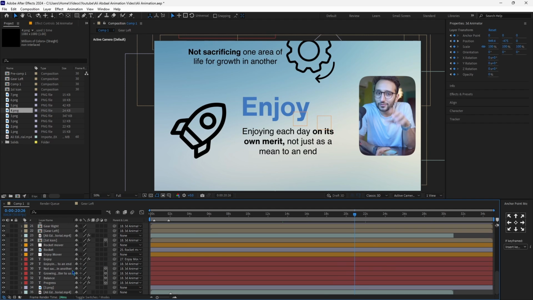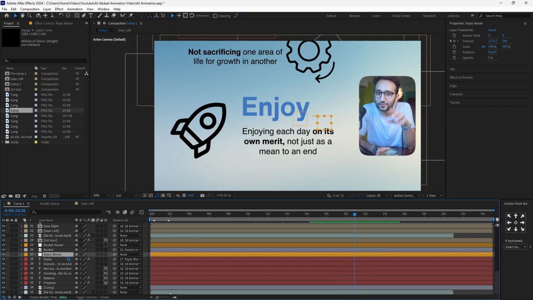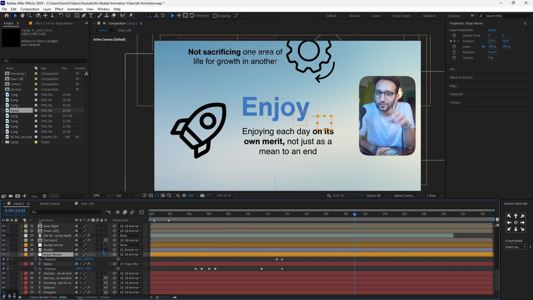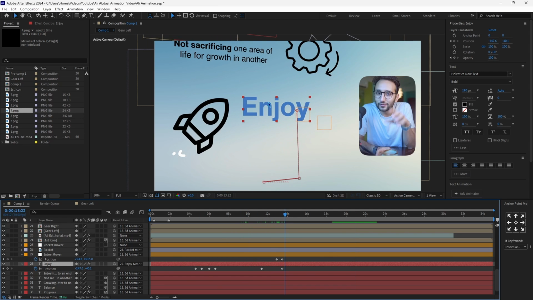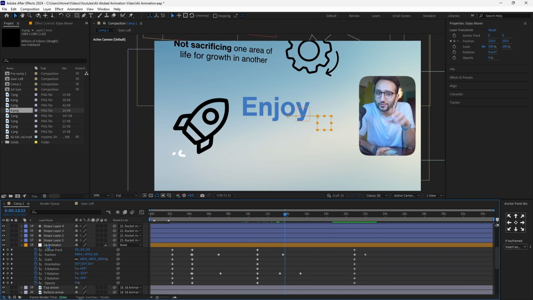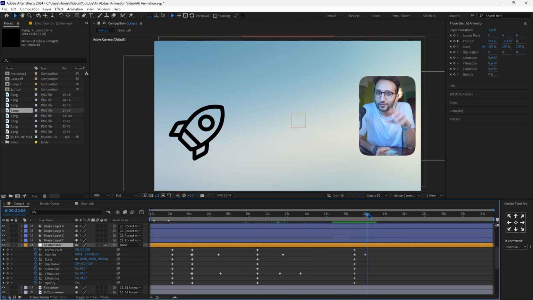And I want to make sure to link the rocket and the enjoy. So for the enjoy, I will need to link this null to the 3D animator. I have used this null to just create some animation on the enjoy text at the start. As you can see here, it moves twice. So I've used a null. And now I'll just link the null to the other null, so that as you can see, once the keyframes go up, the enjoy is going to go up as well.